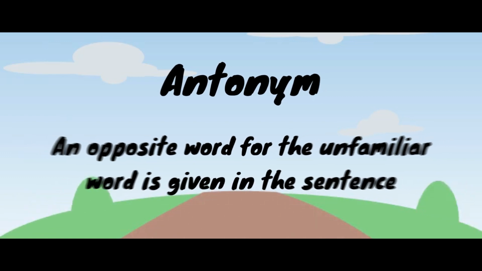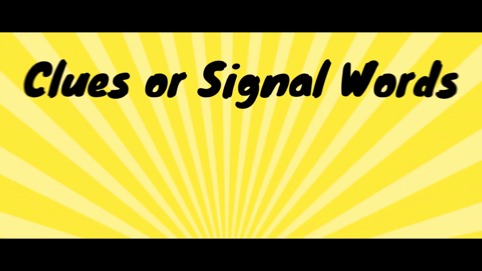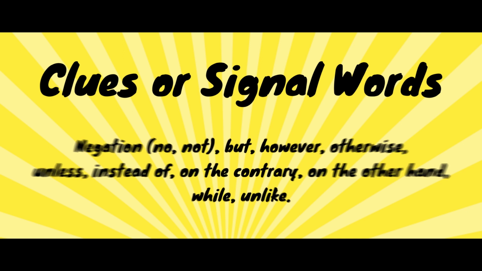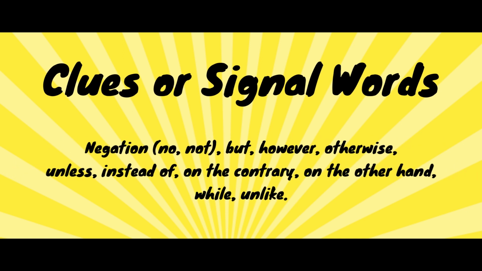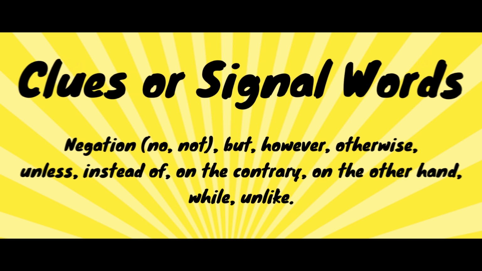Number 3, antonym. An opposite word for the unfamiliar word is given in the sentence. Ngayon naman, when we say antonym, ito naman yung kasalungat na kahulugan ng unfamiliar word. Now, what are the clues or signal words that will help us identify that the type of context clue is actually antonym? Negation. You see no, not, but, however, otherwise, unless, instead of, on the contrary, on the other hand, while, unlike.